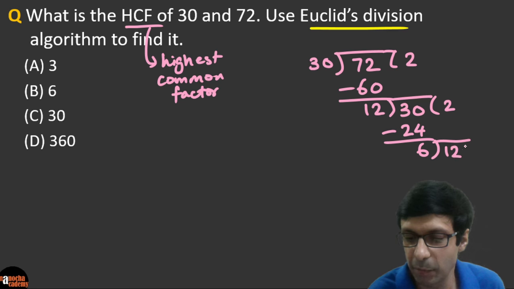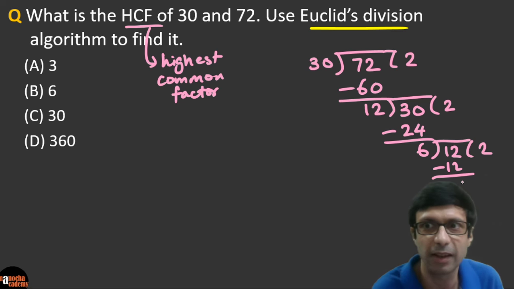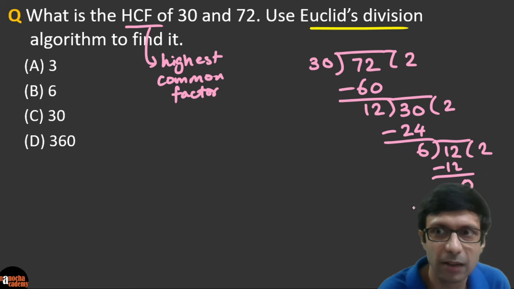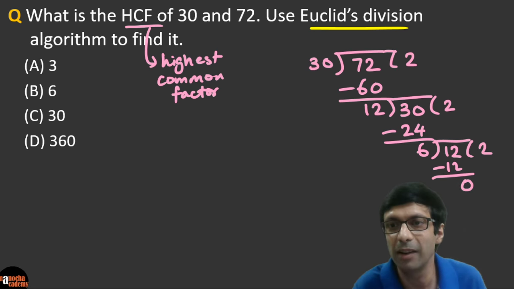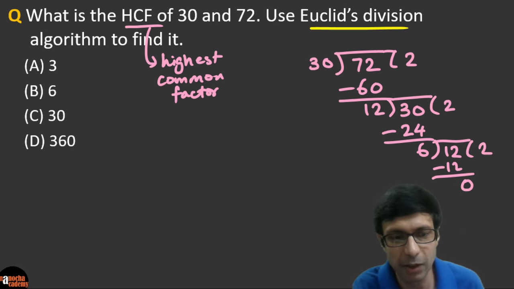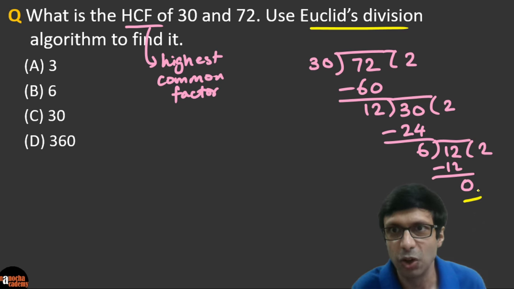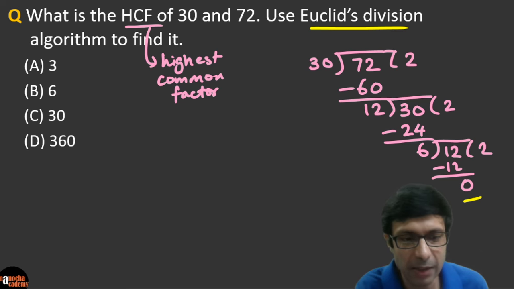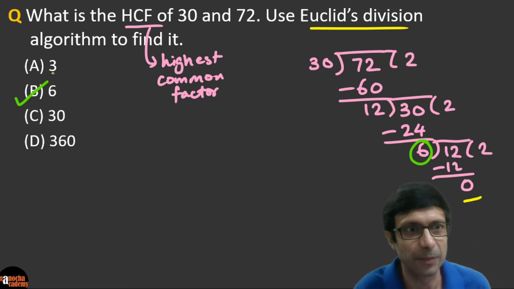And now again, we divide 12 by 6. So the quotient is 2 here, right? And this time, what is the remainder here, guys? The remainder is going to be 0, okay? I think some of you can't see it, so let me move away. Can you see? The remainder is going to be 0 here. So here we've shown the steps of finding the HCF. What is the HCF going to be? The last divisor here, for which the remainder was 0. So the HCF is going to be 6.